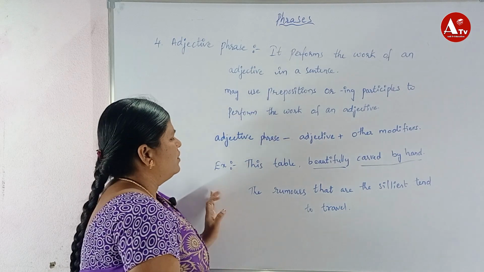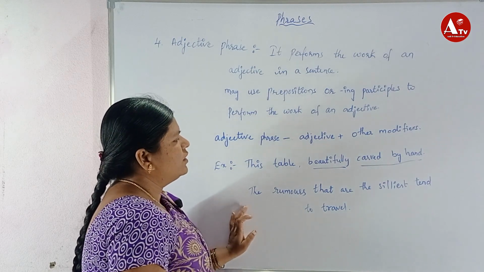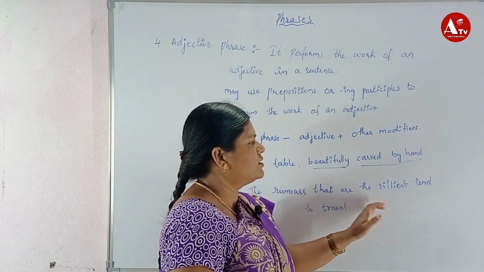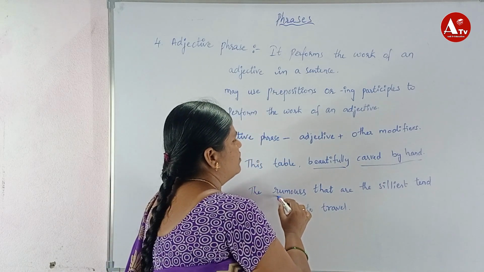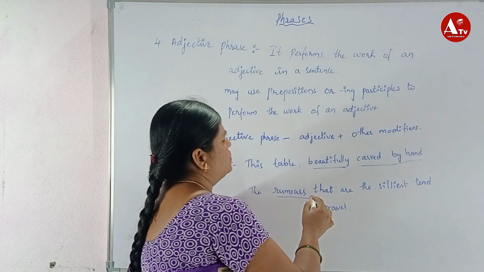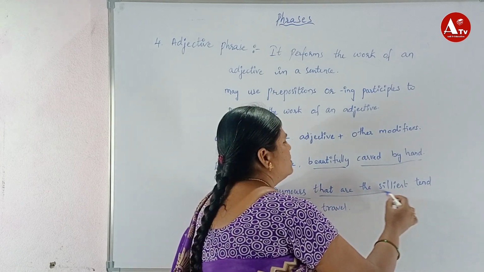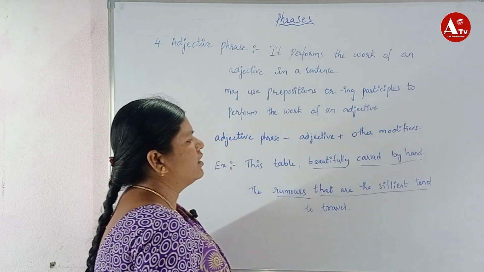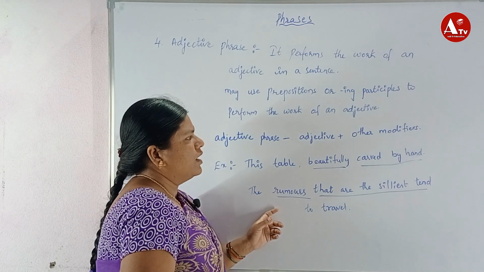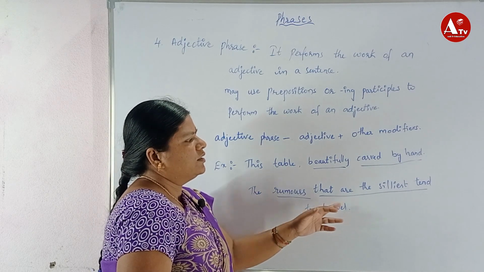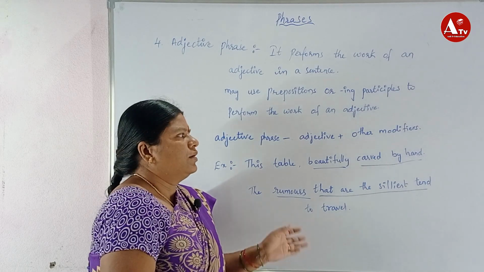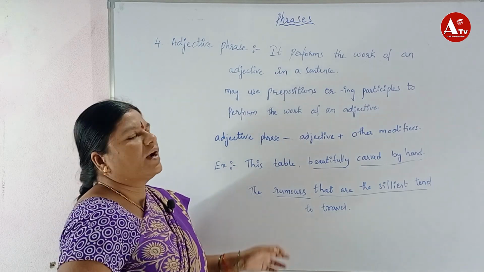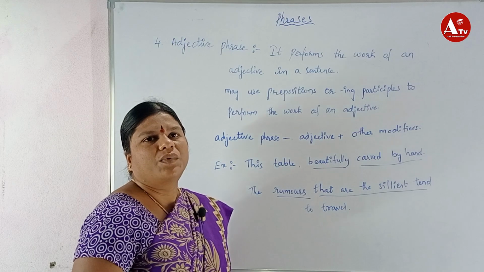In this example, the rumors that are the silliest tend to travel. Here, that are comes under adjective, and the other modifiers, tend to travel, all come under this adjective phrase.